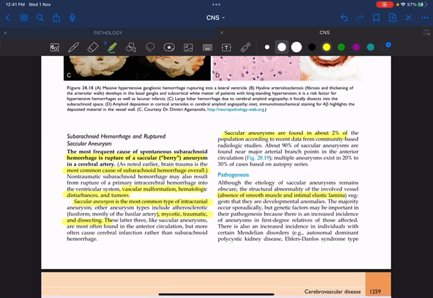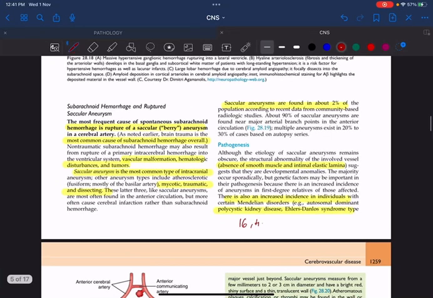It is also genetically involved. For example, in Mendelian disorders like autosomal dominant polycystic kidney disease, you have to remember two important chromosomes. One is chromosome number 16 and another is chromosome number 4, which code for the proteins called PKD1 and PKD2. And remember, saccular aneurysm is one of the extrarenal manifestations of autosomal dominant polycystic kidney disease.